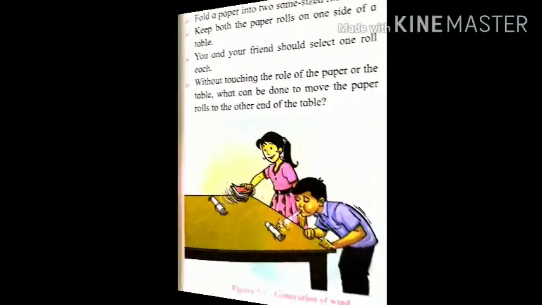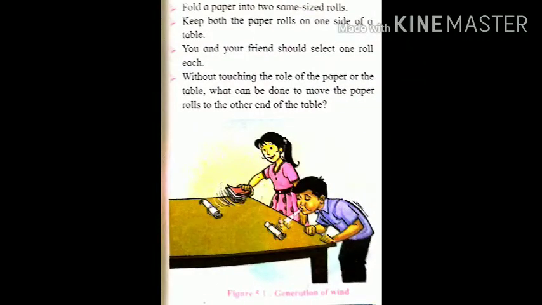So, in order to understand the concept of wind, let us perform an activity. In this activity, you have to take two papers and fold them into small rolls. Keep both the paper rolls on one side of the table. You and your friend should select one roll each. Now, without touching that roll of paper, you have to move the paper rolls from one end of the table to the other end.